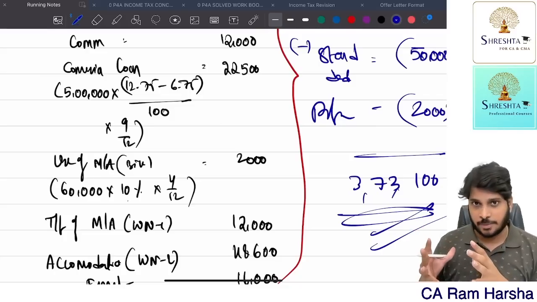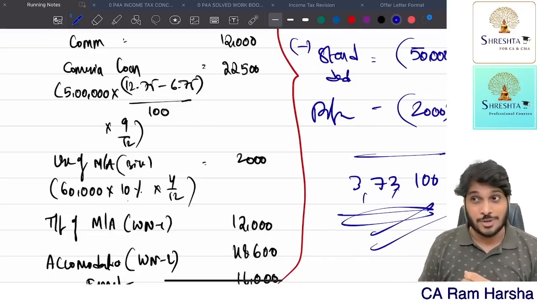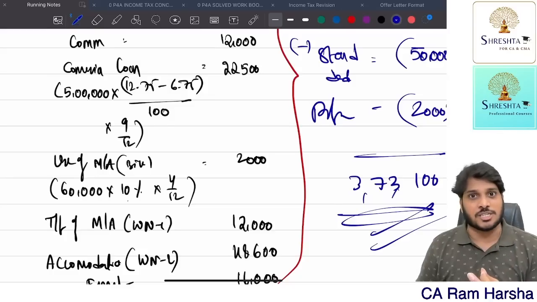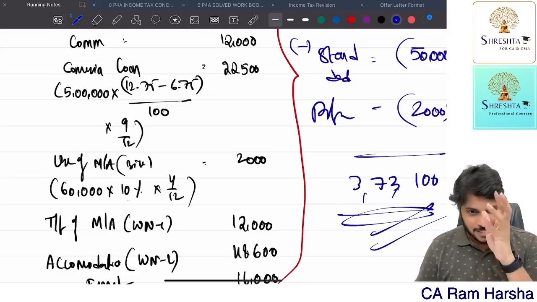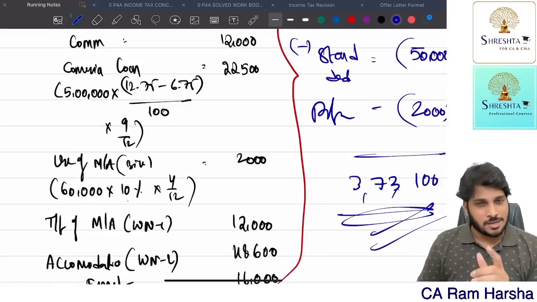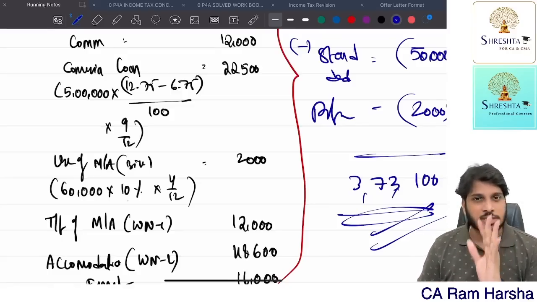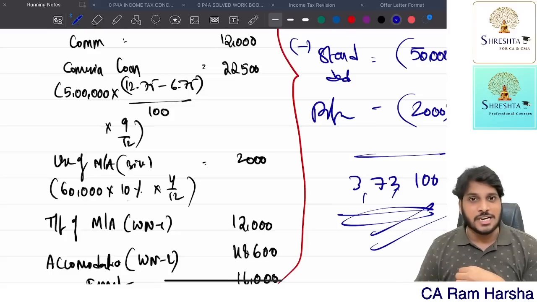TDS takes lots of time. Classes-wise it is very simple, but preparation takes lots of time because in TDS we have 30 plus sections, 35 sections in TDS and TCS. And remember, in the sections there are percentages and amounts, so it's not an easy task. What is the weightage? In May 23, the weightage from TDS was only 7 marks. For getting those 7 marks, students spend a lot of time on the TDS chapter.